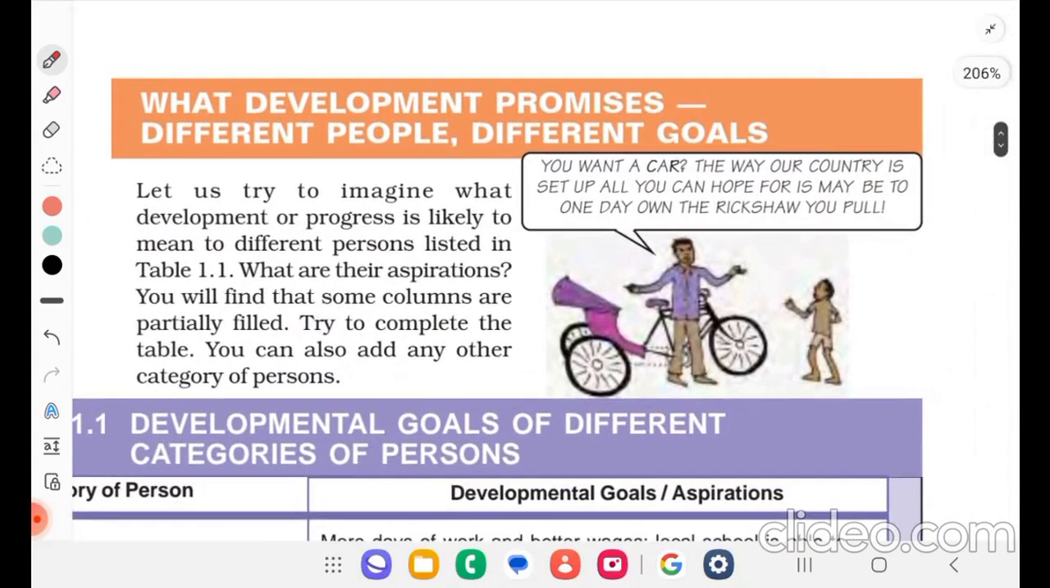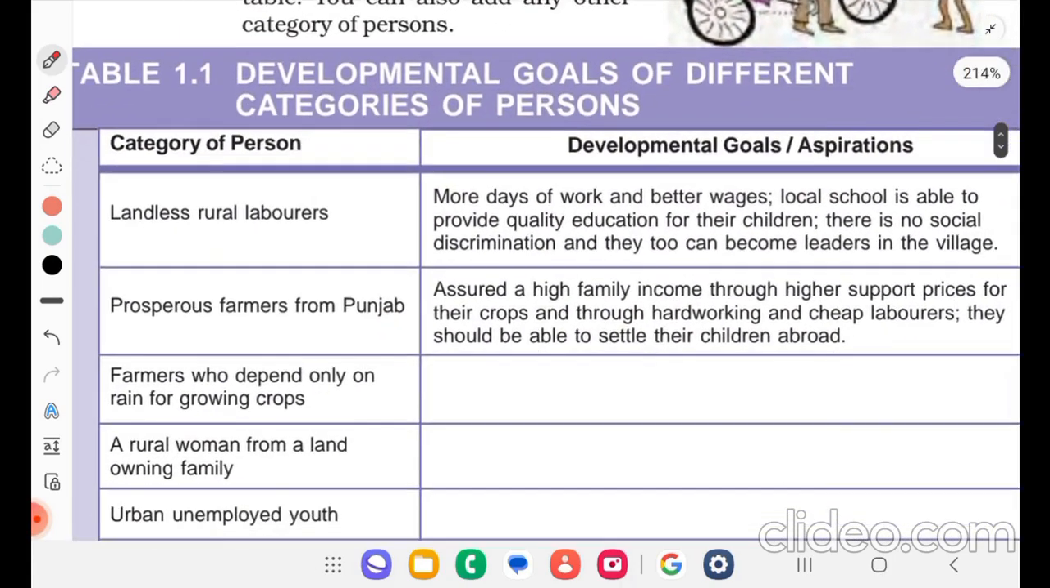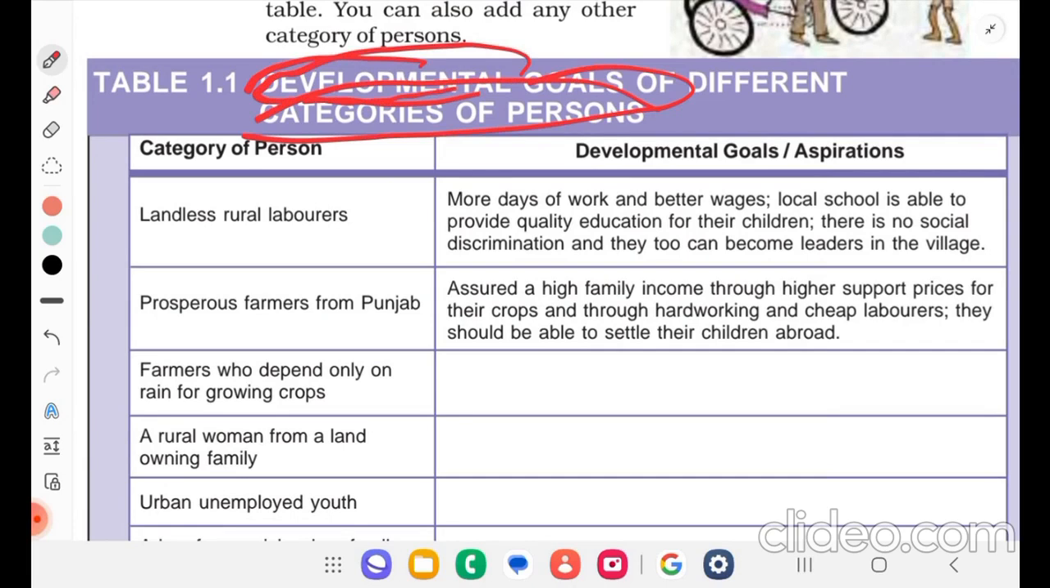What development promises? Different people, different goals. Let us try to imagine what development or progress is likely to mean to different persons listed in table 1.1. What are their aspirations? You will find that some columns are partially filled. Try to complete the table. You can also add any other category of persons. So we'll see developmental goals of different categories of persons. So development is subjective. It will vary from person to person, right?